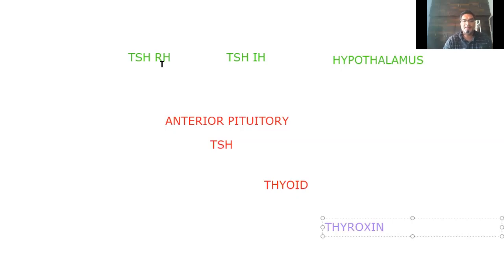That means TSH-RH from the hypothalamus is going to influence the anterior pituitary for more secretion of TSH, and that stimulates the thyroid, which makes the production of thyroxine. TSH-IH, what will it do? TSH-IH is going to inhibit the hormone released from the hypothalamus, goes to the anterior pituitary and inhibits the secretion of TSH. When TSH is less, the thyroid gland will release less thyroxine.